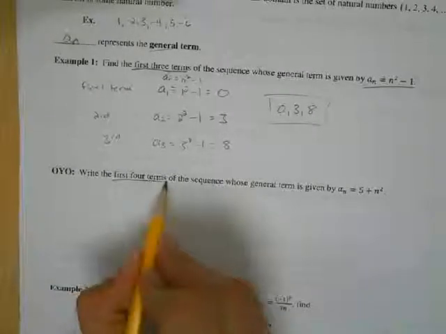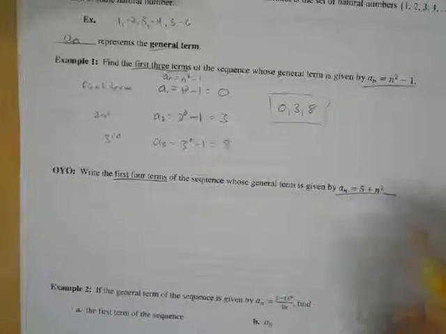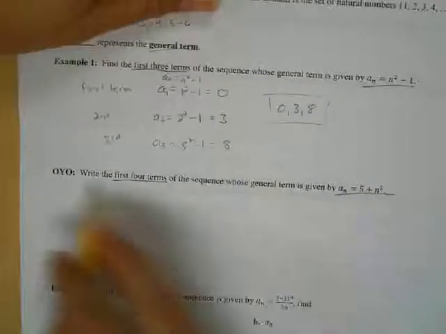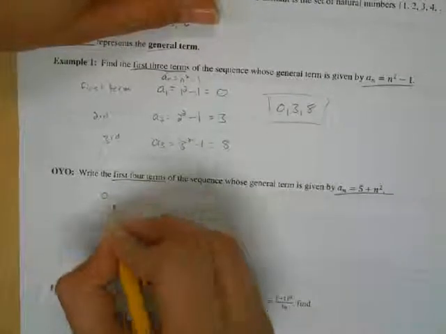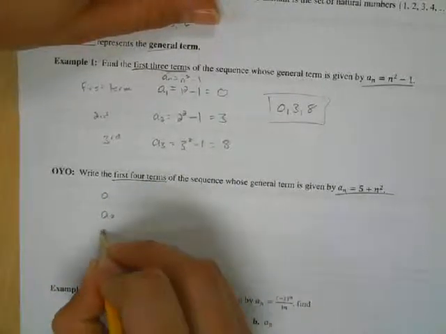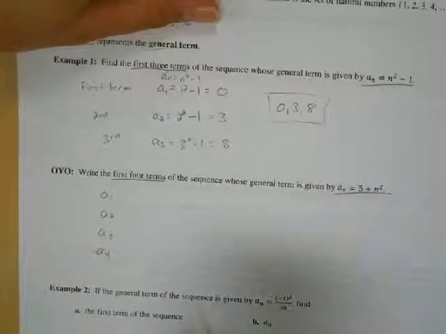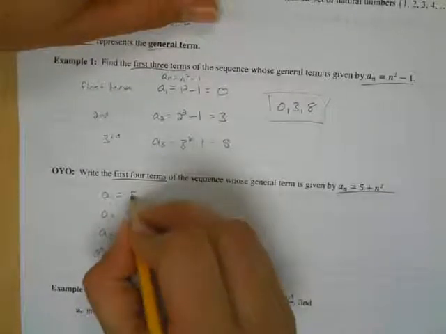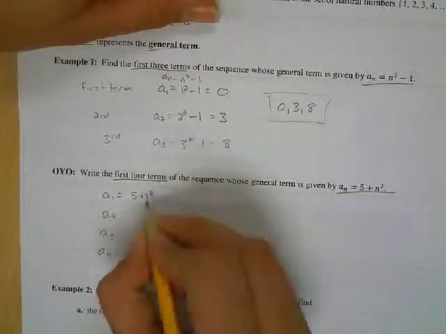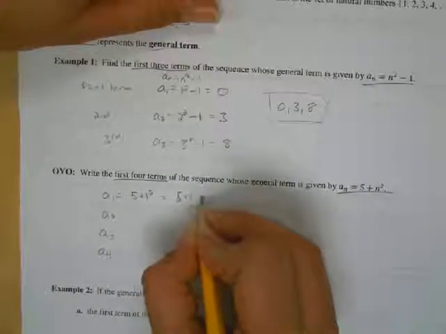So they want the first 4 terms of the sequence whose general term is given by a sub n equal to 5 plus n squared. So just do the first 4 terms: a1 is the first, a2, a3, a4. So plug in 1 for my n value. So 5 plus 1 squared. Well, 1 squared is 1, so that's 5 plus 1, which is 6.